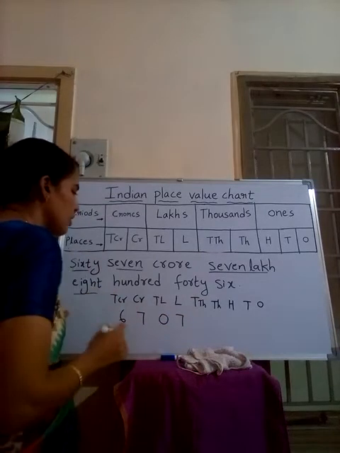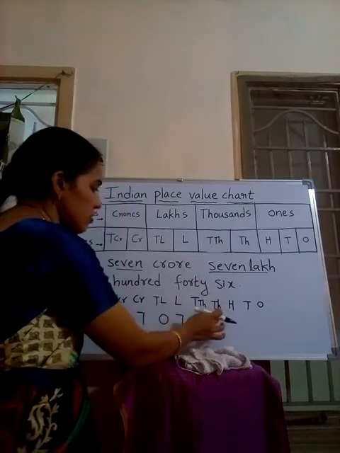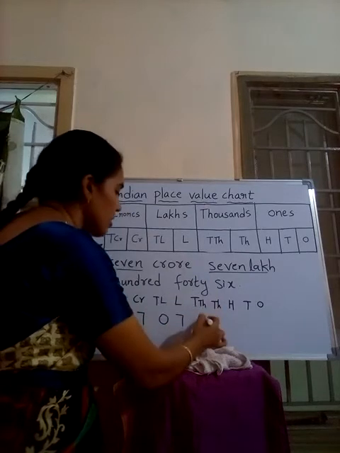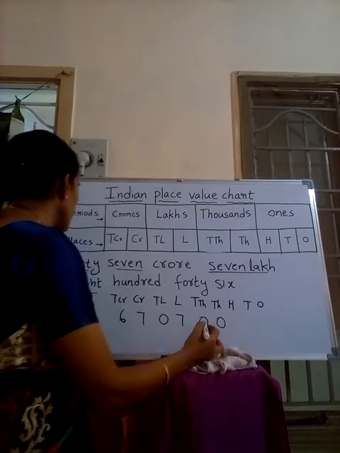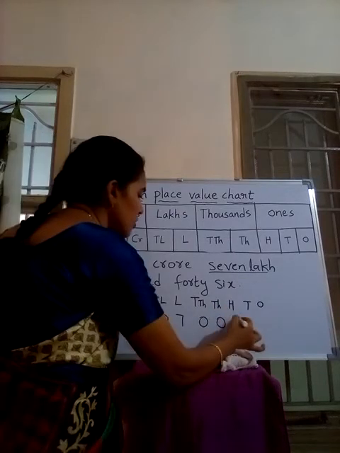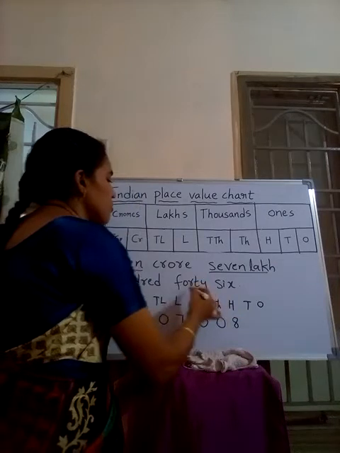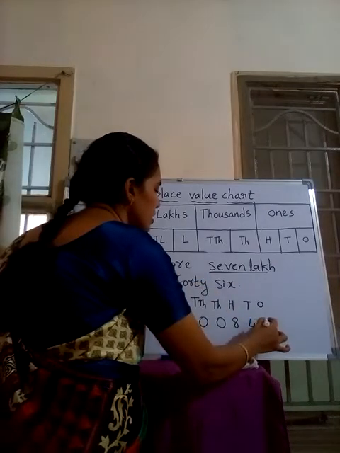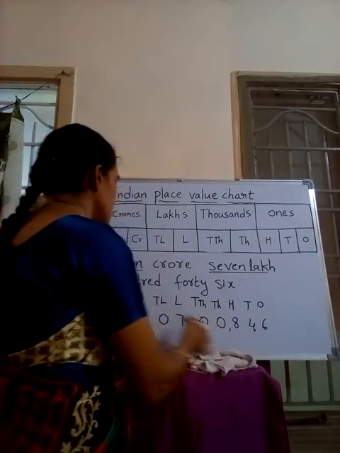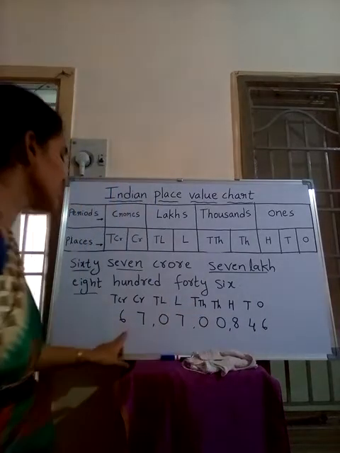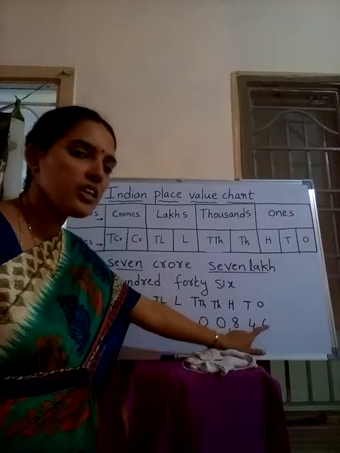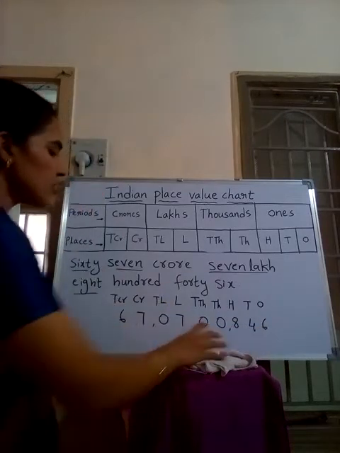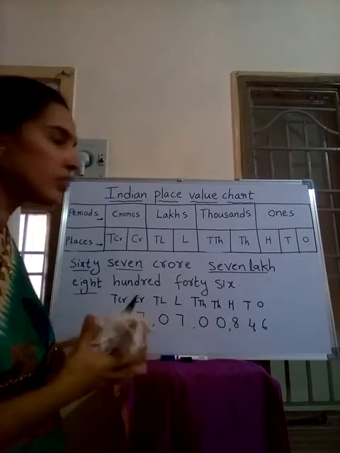846. How many hundreds are there? 8. But thousands are not given here, so both places I am writing zeros. Now in the hundreds place 8, then 46. Okay, this is how we write the numeral: 67 crore 7 lakh 846. Is it clear now, the Indian system of numeration?